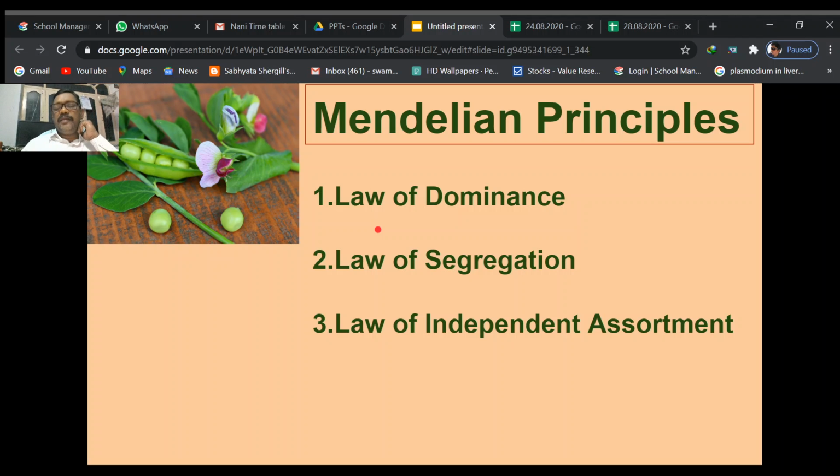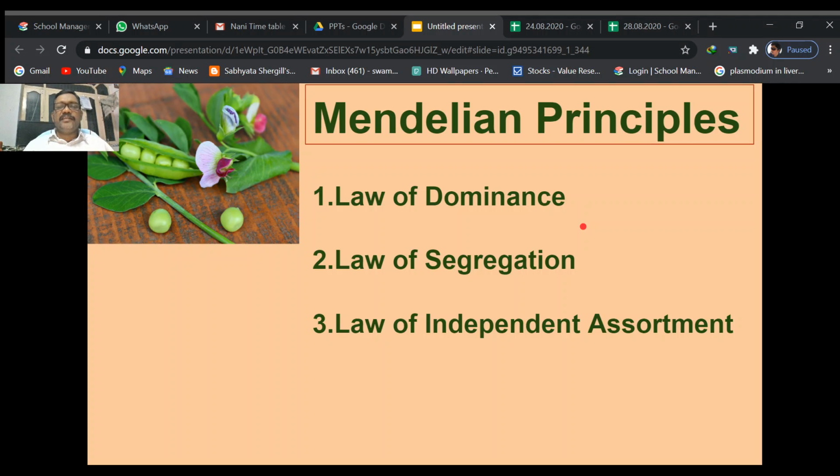In monohybrid hybridization, F1 and F2 generations were observed. From these observations, he proposed the law of dominance. Law of dominance means that of two alleles, one allele is expressed and the other allele is masked. Only the dominant allele is expressed. That is called the law of dominance.